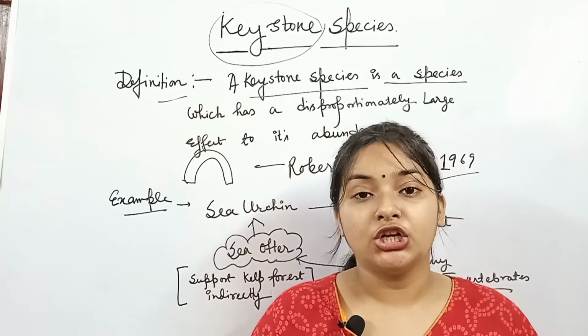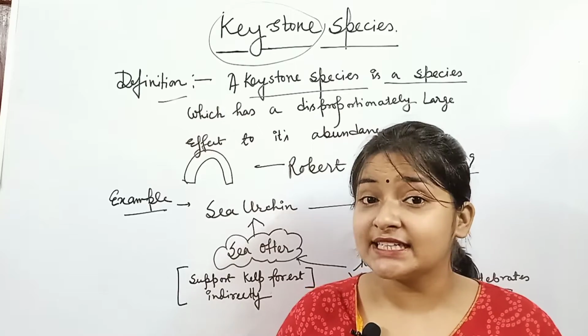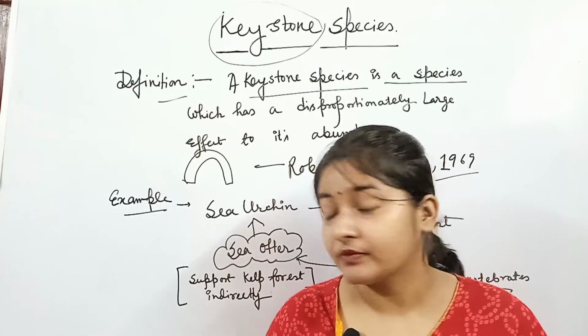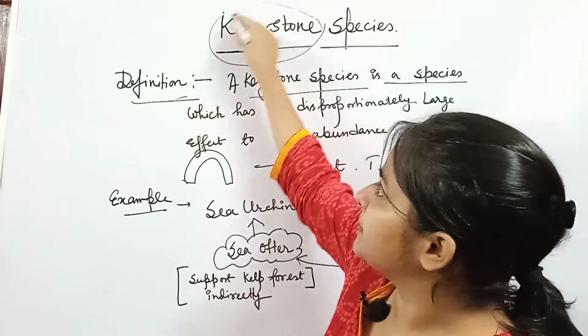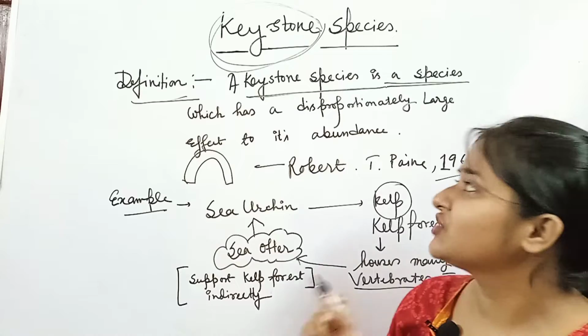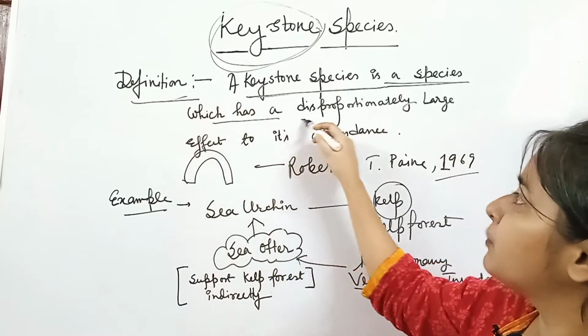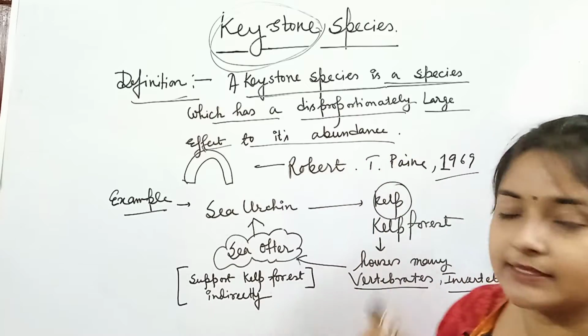Hello students, today we will learn about keystone species. So what is a keystone species? Let us know. See the definition. A keystone species is a species which has a disproportionately large effect relative to its abundance.